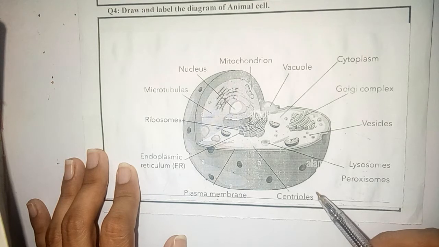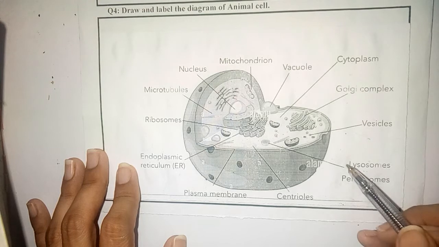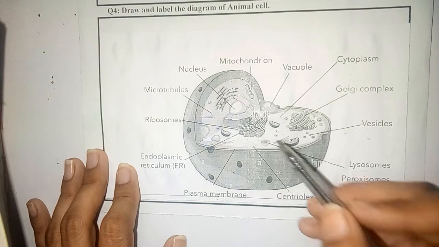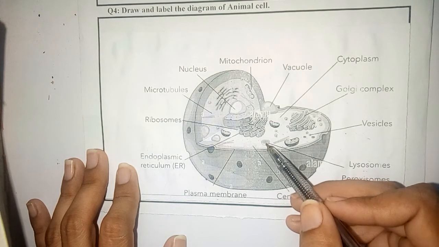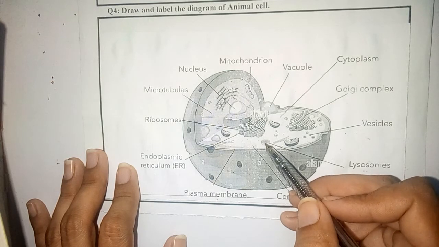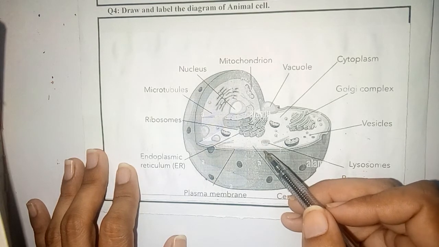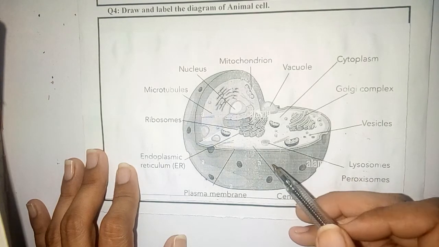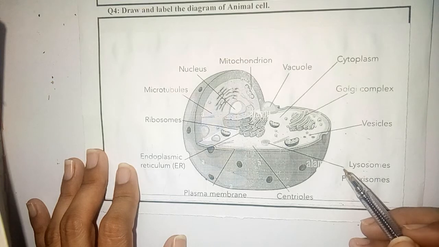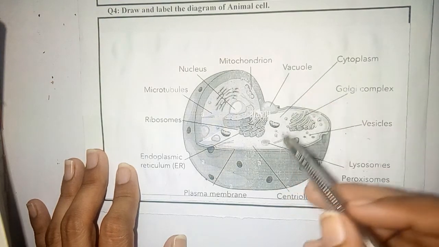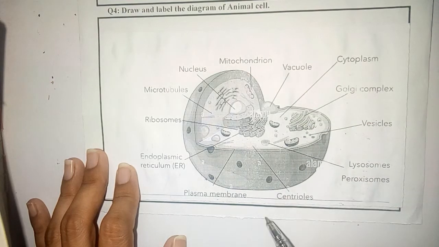The next is basically the lysosomes or the peroxisomes. Lysosomes are single membrane bounded structures that contain strong digestive enzymes which help to break the target material into pieces and digest the material properly within the cell. So these are very important organelles that may combine with the vacuole to accomplish their functions.